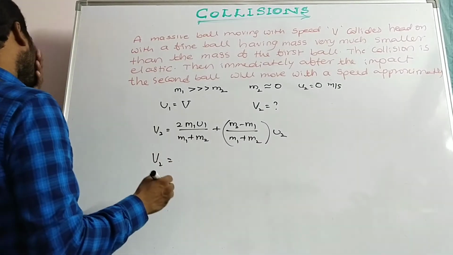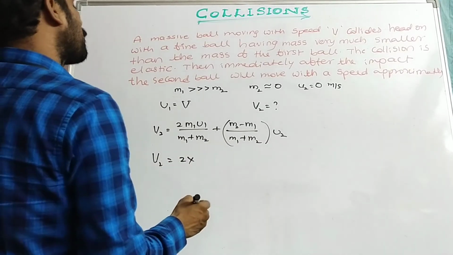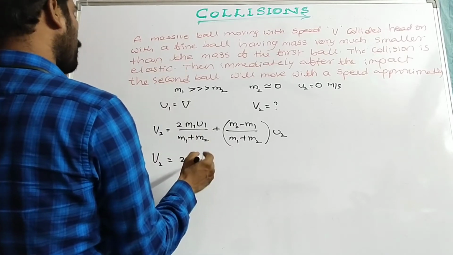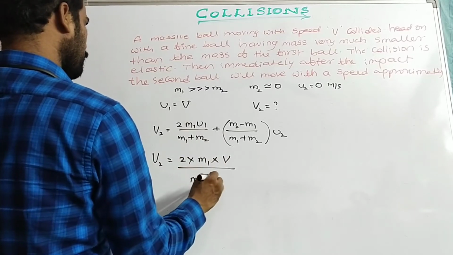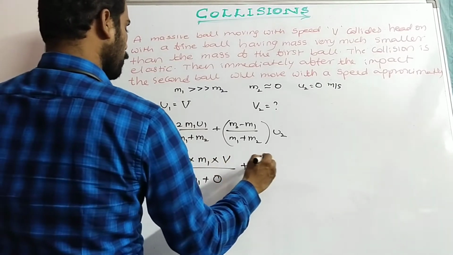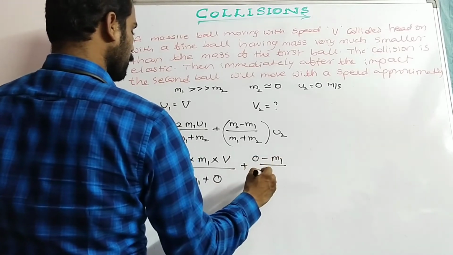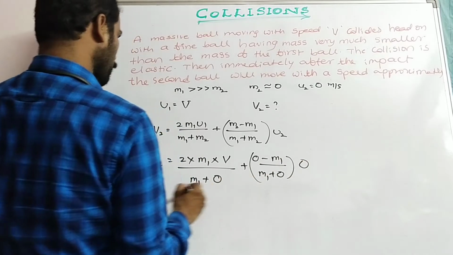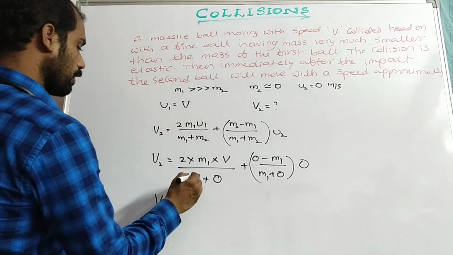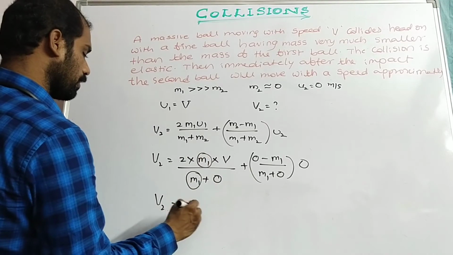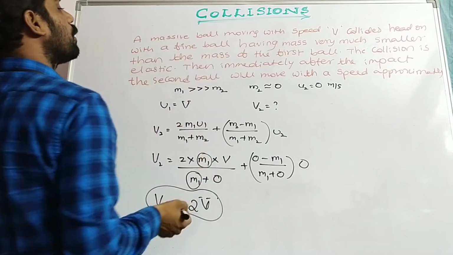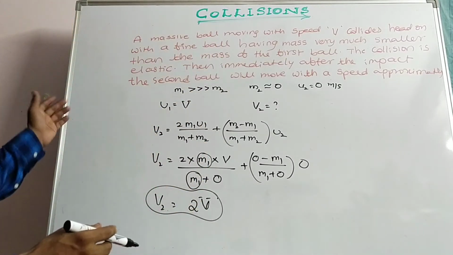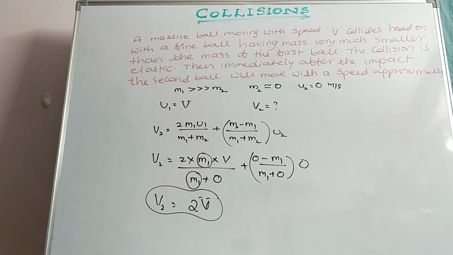So v2 is equal to 2 into m1 into u1, which is v, by (m1 plus 0), plus minus m1 by (m1 plus 0) into 0. m1 gets cancelled, so v2 is equal to 2v. So the second ball is moving with a speed of twice the initial velocity of the first body.